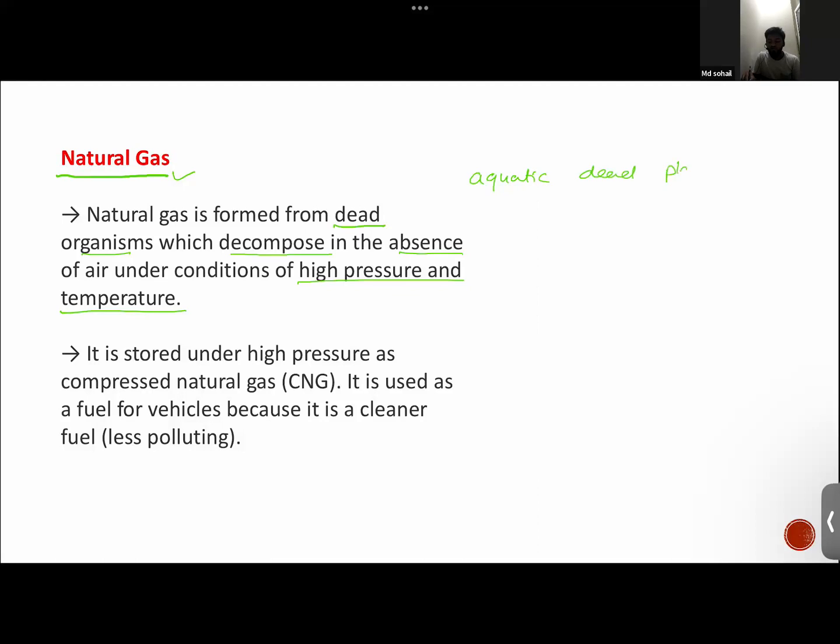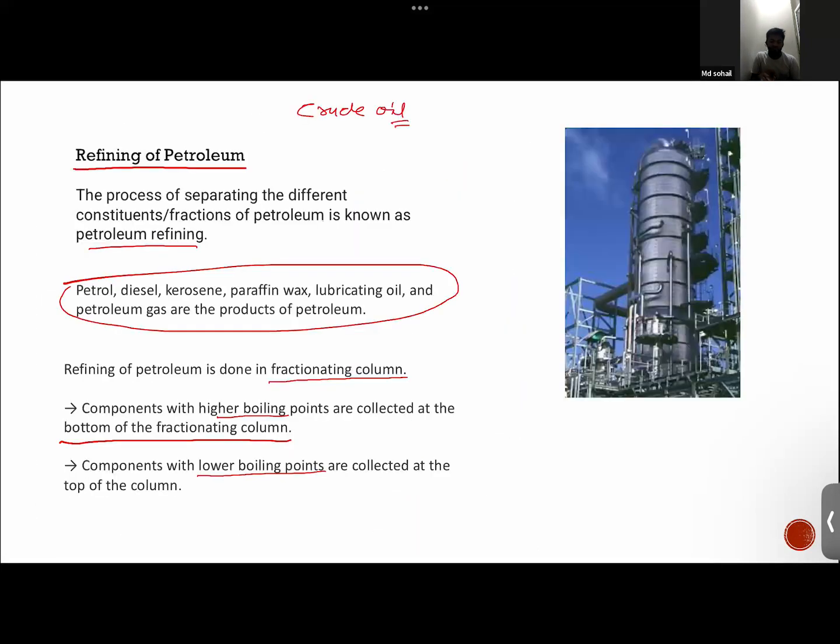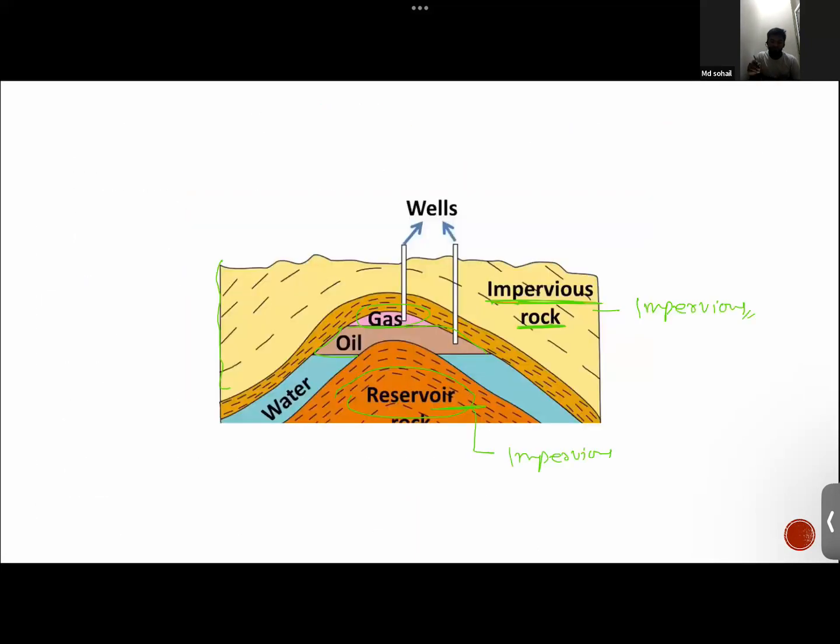Aquatic dead plants plus animals. So there were tiny aquatic plants and aquatic animals, and when they died, their bodies decomposed in the absence of oxygen. Why is there an absence of oxygen? See this figure here. Where are they being found?